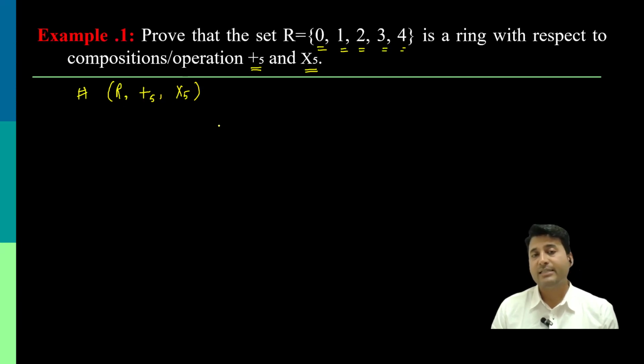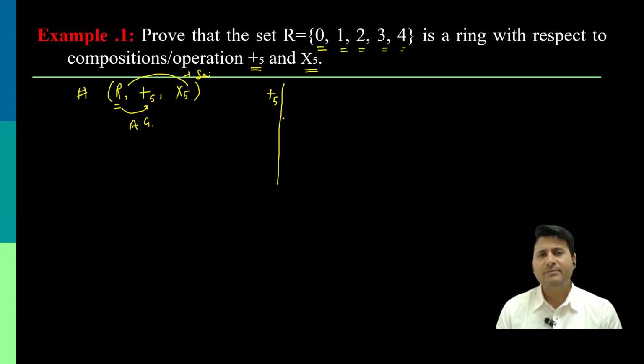Like closure, associative, identity, inverse, and commutative, because we are supposed to prove that the set R with respect to the first operation is an abelian group, and R with respect to the second operation is a semi-group. So we'll make the composition or Cayley table in this scenario for both addition modulo 5 and multiplication modulo 5, and on that basis we'll say whether the structure is a ring or not. Let us make a Cayley table, first for addition modulo 5.